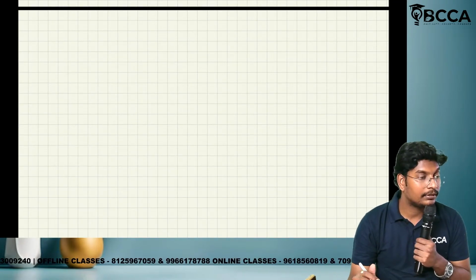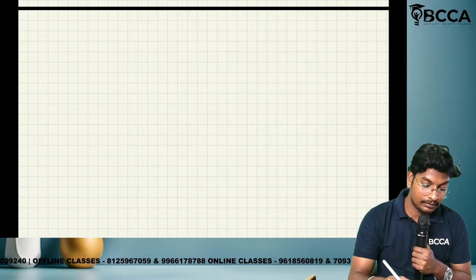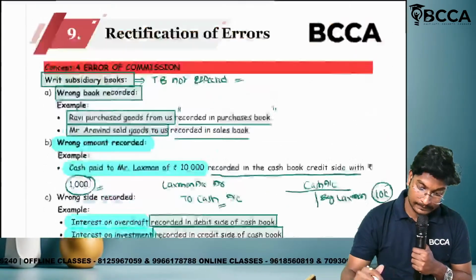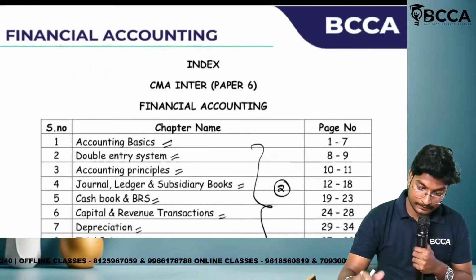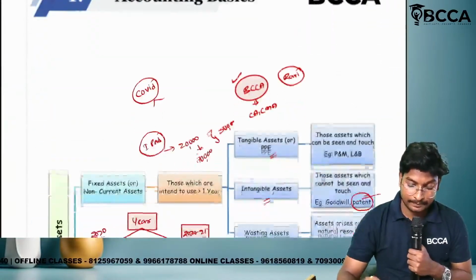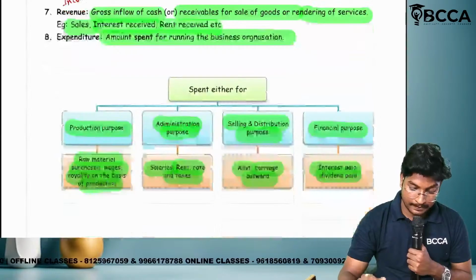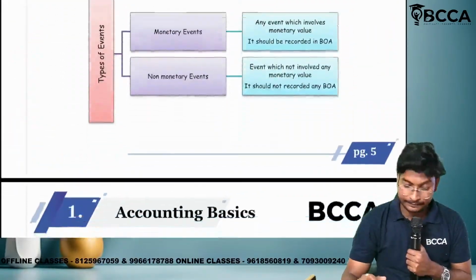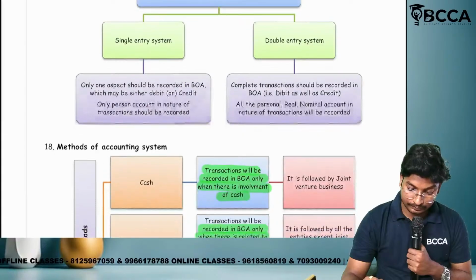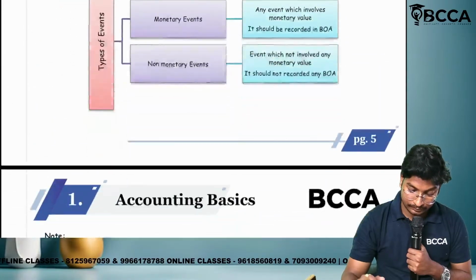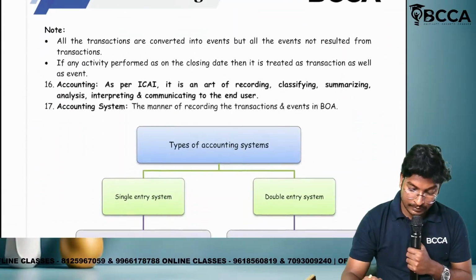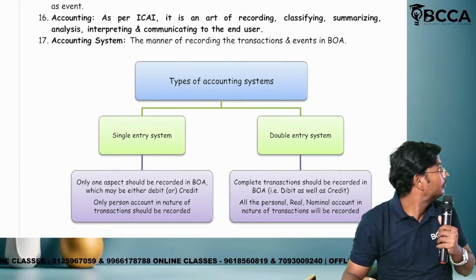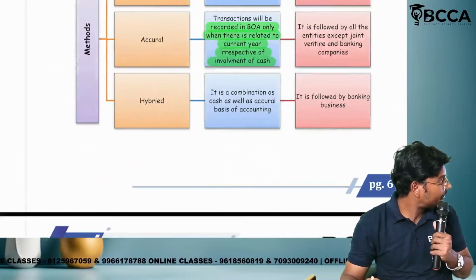Accounting definition is already given in the concept book. Please check, and open page number 6.